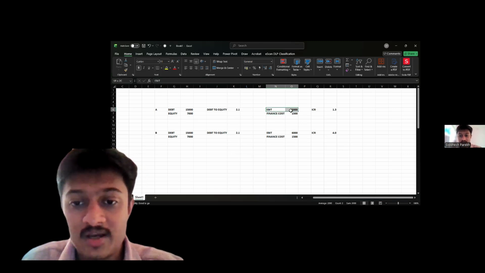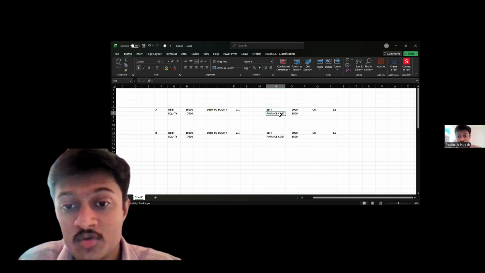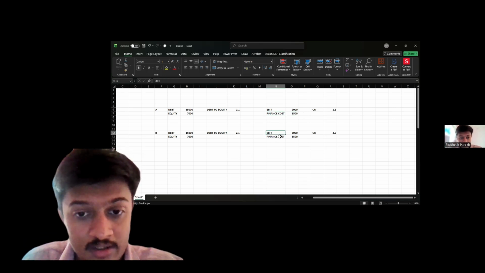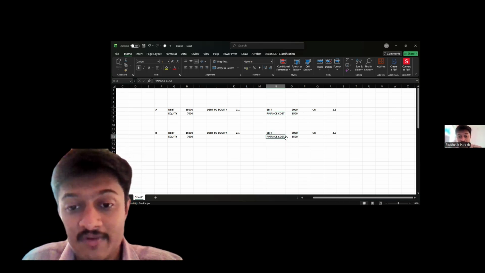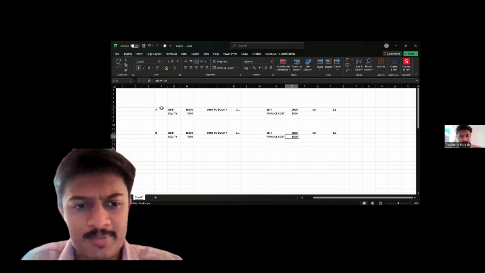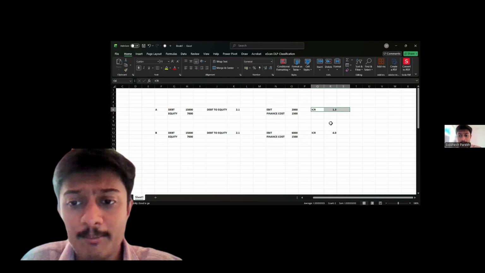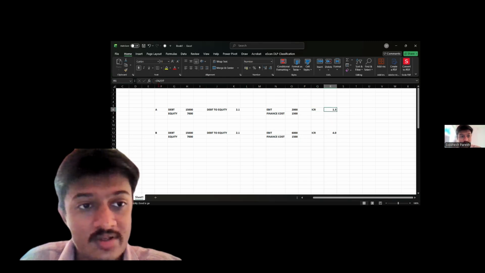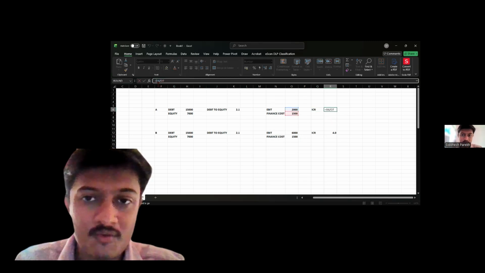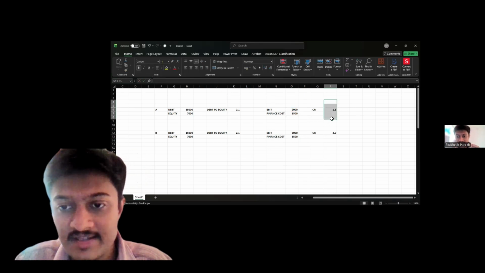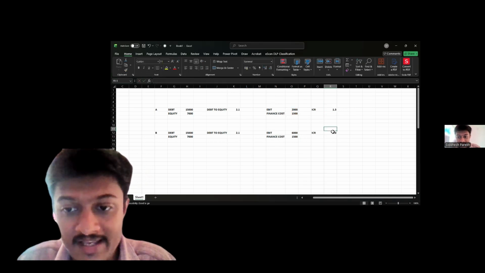For example, EBIT was 2,000 rupees and finance cost was 1,500 rupees. And here EBIT was 6,000 rupees and finance cost 1,500, which was 10% of the debt, right? So ICR comes to 1.3. You can see the formula here: ICR is EBIT upon finance cost. So the ICR was 1.3 here and the ICR was 4 there.